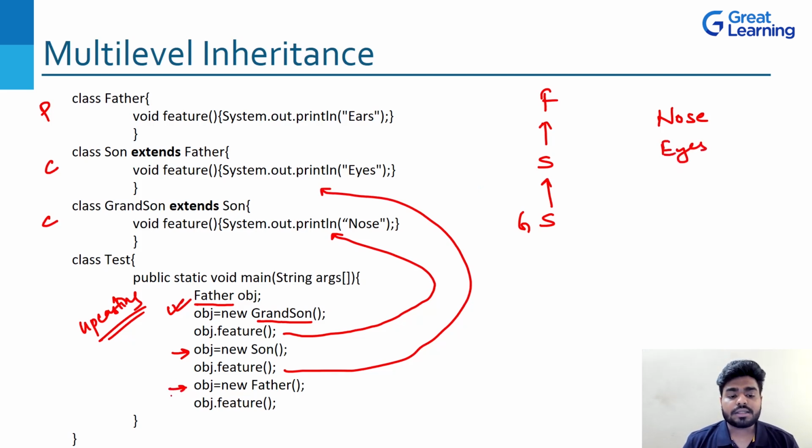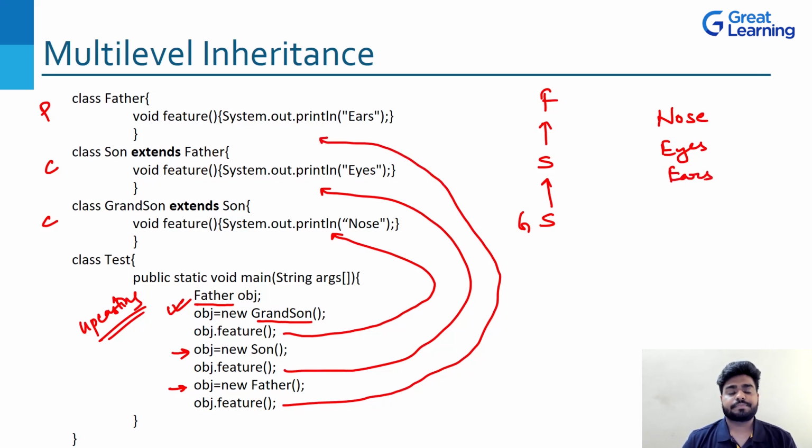The next one, again the same object, I am referencing it to father's class, father's constructor. So now this obj is not an object of son, but is an object of father class. So obj.feature will go where? This will go directly to the father class. What is it printing? Ears. Do not worry, we are going to do this particular implementation in our Eclipse also. But right now, just to understand the different kinds of inheritance, we are doing this. I hope you understood this one.